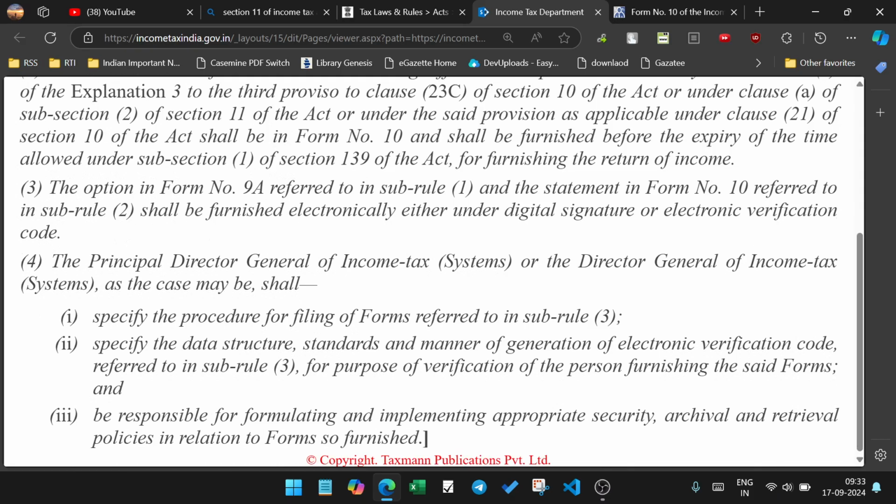The option of Form 9A refers to Rule 2, Section 10, which says to furnish electronically in digital form. The principal officer receives a procedure for filing the form. Therefore, Rule 3 specifies a date, structure, and standard manner of generation of the electronic verification code. For the purpose of verification, the person furnishing the forms shall be responsible for formulating and implementing the appropriate security, archival, retrieval, and possibility of the form to be furnished.